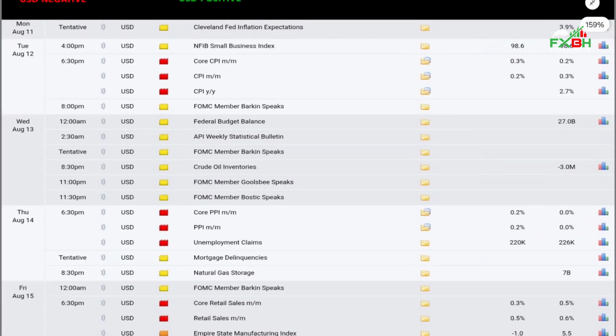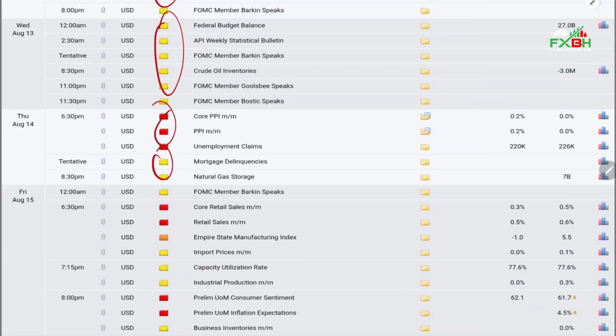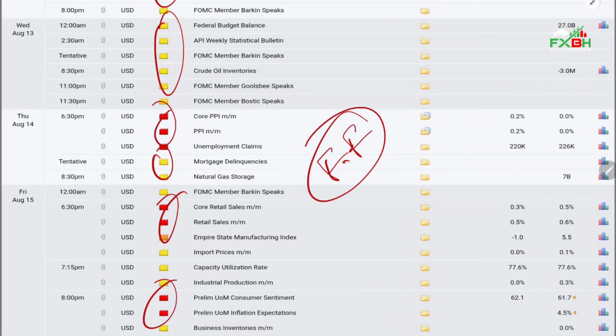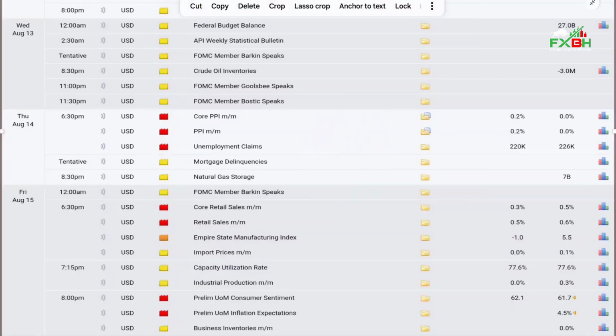There are two kinds of news. One of them is economic calendar news. The other is non-economic-calendar news. As you can see, on Monday there is one news, which is minor. On Tuesday we have three major news, on Wednesday some minor news, on Thursday both major and minor news, and on Friday several major and minor news at several times. This is from forexfactory.com. You may search Forex Factory on Google, and you will see all kinds of news with time, currency and news type.